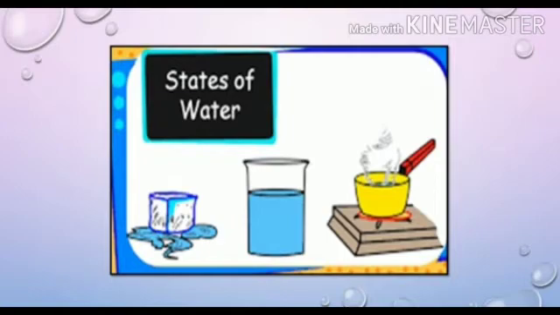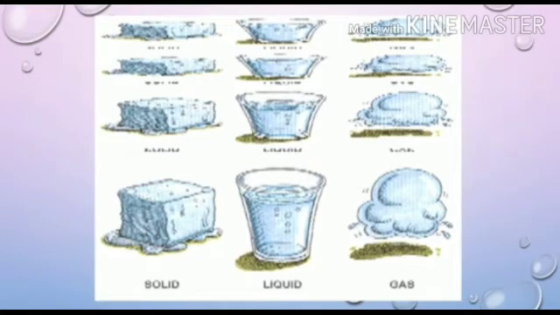Water is found in nature in three states: solid, liquid, and gaseous. When water is in ice form, it is in solid state. Water in its ordinary state is liquid. When we heat this water, it forms water vapor, which is in gaseous state. Solid ice after melting converts to water, and liquid water after heating converts to gaseous state. So solid, liquid and gaseous states are the three states of water.